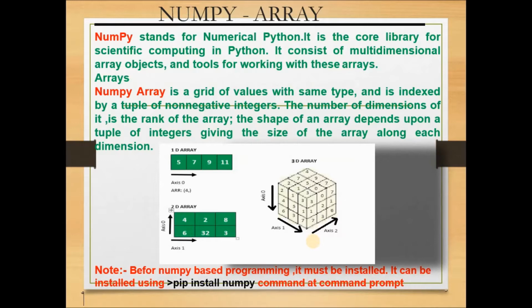So what about arrays? An array is a grid of values of the same type, indexed by a tuple of non-negative integers. The number of dimensions is the rank of the array. The shape of the array is a tuple of integers giving the size of the array along each dimension.